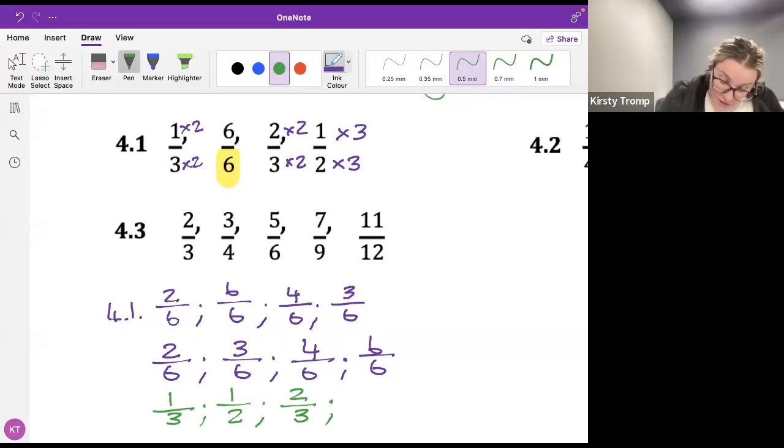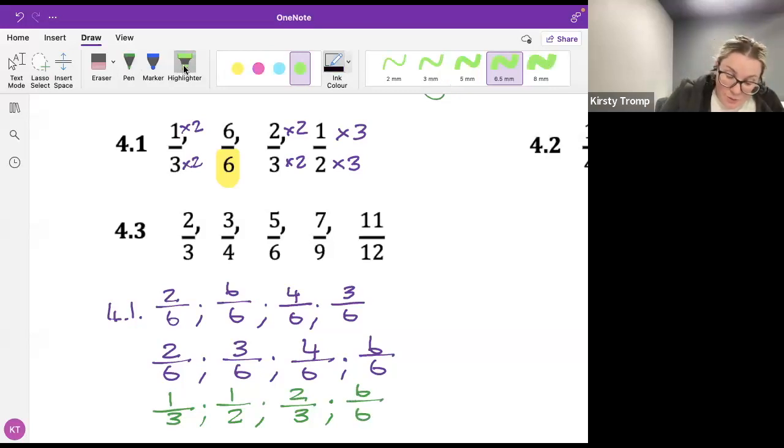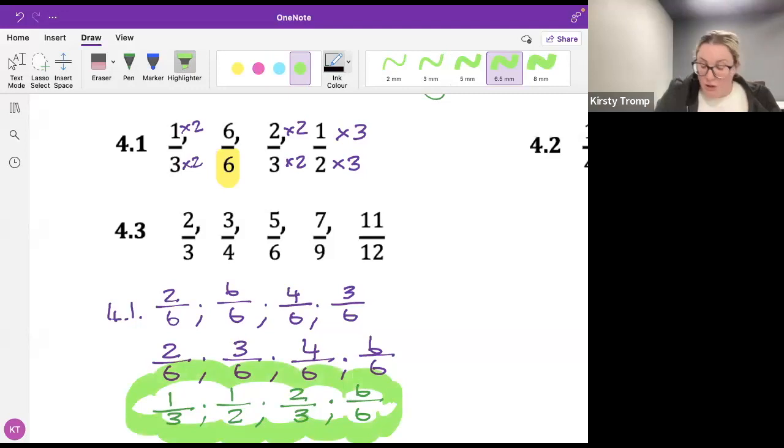And finally, the last one was the one I had originally, 6 out of 6. So my final answer for this question will be 1 over 3, a half, 2 out of 3, and 6 out of 6. It's really important that you make sure you do the last step.